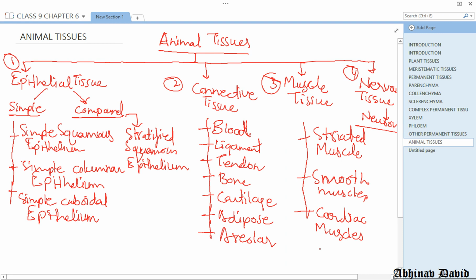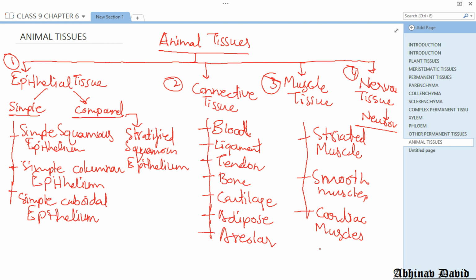The first one is the epithelial tissue, which is the covering tissue which covers each and every part of our body, and it is divided into 2 types, that is simple and compound. Simple means made up of one layer of cells. Compound means made up of many layers of cells. So simple squamous is there, simple columnar, simple cuboidal is there, and then we have compound epithelium, of which only one is given in your book, that is stratified squamous epithelium.